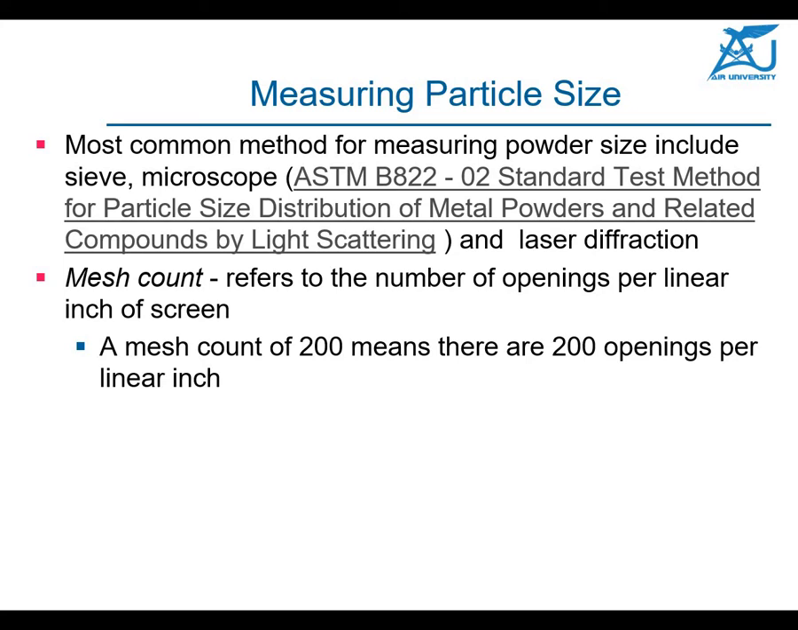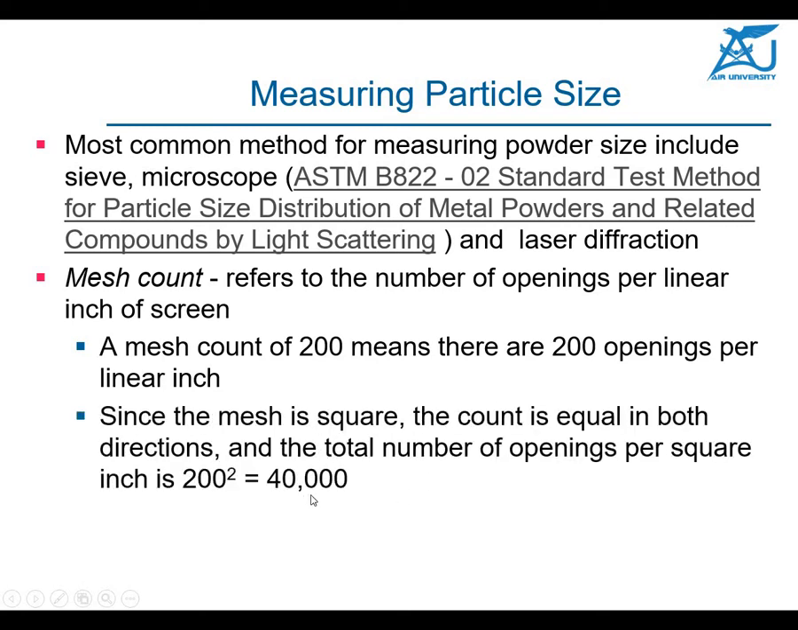One more important thing in measuring particle size is the mesh count. Mesh count is a very important term. How do we find out the mesh count? This refers to the number of openings per linear inch. So if you have a linear inch of 1 inch here and 1 inch in this side, and the mesh number is, for example, 200, this means 200 this way and 200 this way. So ultimately 200 times 200 becomes how much? 40,000. So a mesh of 200 will have almost 40,000 openings per square inch.